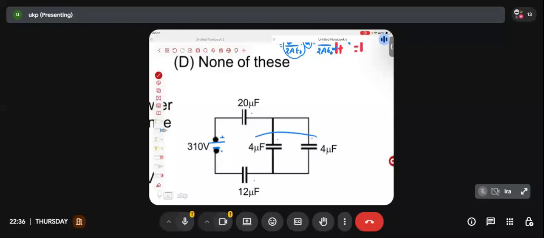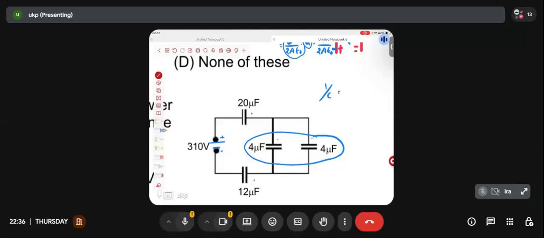These two 4 microfarad capacitors you can replace by a single capacitor of capacitance 8 microfarad. This 8 microfarad, this 20 and this 12 microfarad will be present in series. Do I need to explain, or am I assuming that after at least 1 year of preparation, this much you can understand on your own? That the 20 microfarad, 8 microfarad, and 12 microfarad are present in series. If the 3 capacitors are present in series, what will be their equivalent?